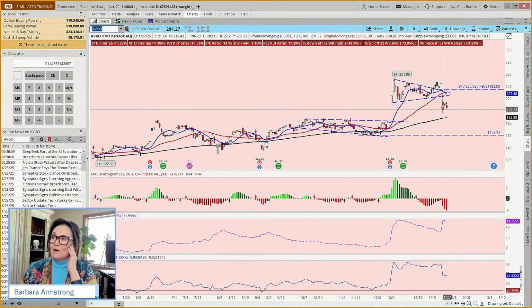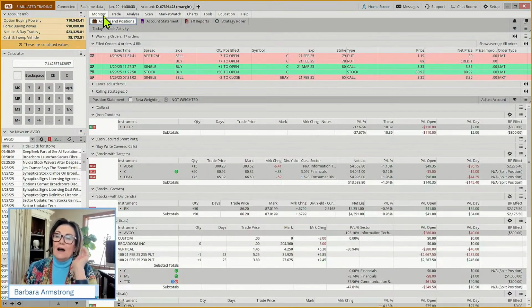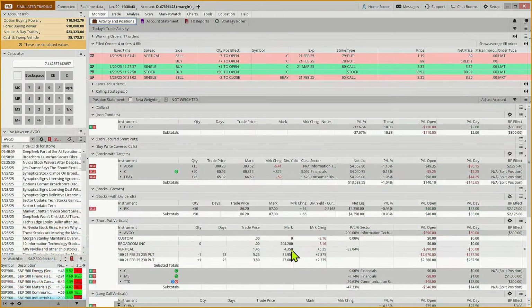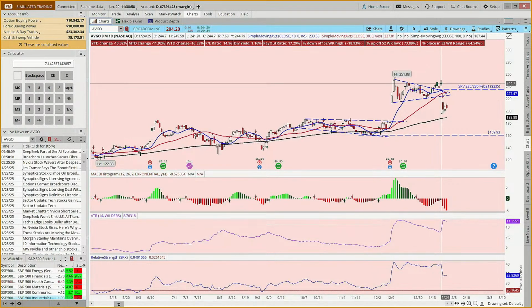And so on this one, we might just say, well, the question is, how much more have we got to lose? So if we come down here to this short put vertical, how much more have we got to lose? Well, we're at 427. So we could lose another $65. We're not at max loss, and isn't that fascinating? We're not just through both strikes, but we're through both strikes by a country mile. And we sold the 235 short put.